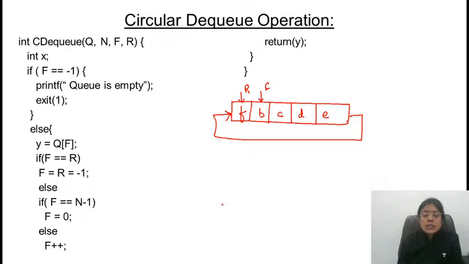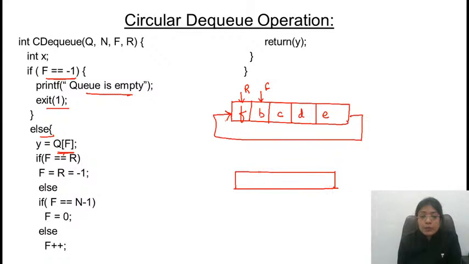तो एम्प्टी के लिए बहुत ज्यादा कंडीशंस नहीं है. एम्प्टी क्यू को कैसे रिप्रेजेंट कर रहे हैं? सिंपली बाय -1. So if front is equal to -1, this means that queue is empty and it will exit from the function. Otherwise copy the element and delete. If front and rear both are pointing to the same position, front and rear both are pointing to the same position means what? Okay, let's cover other cases first.